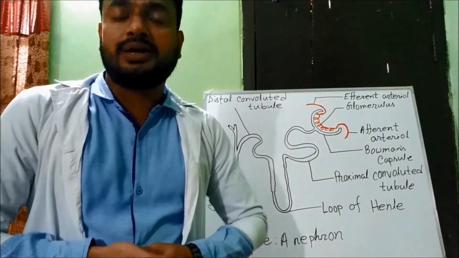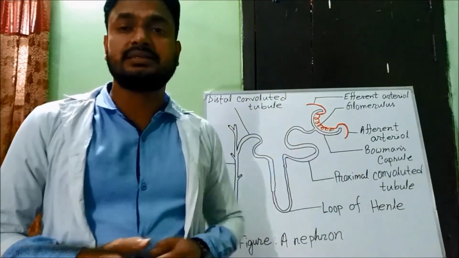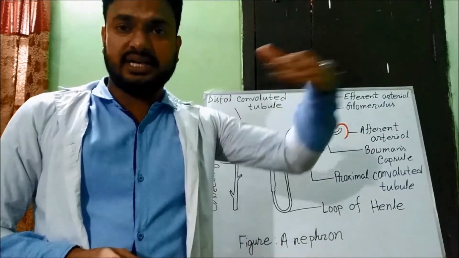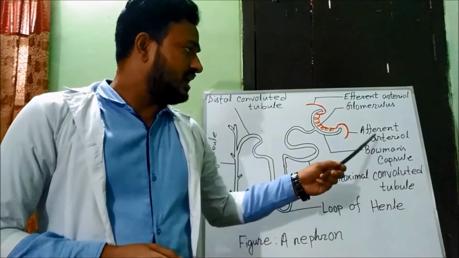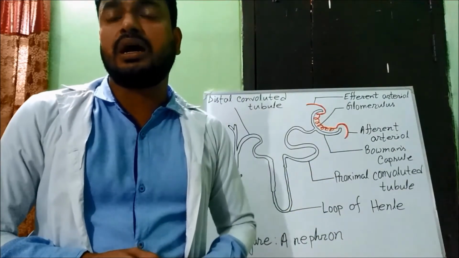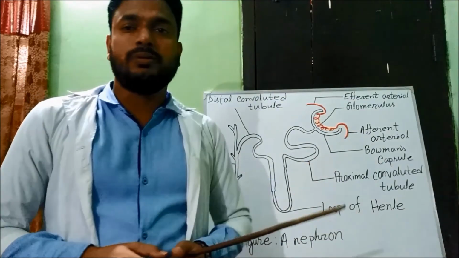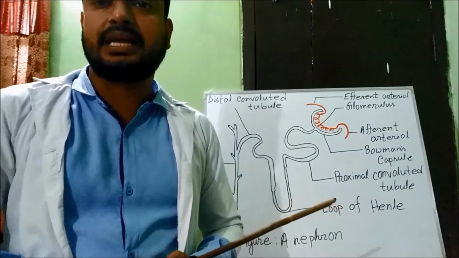There are two arterioles in a nephron: one is the afferent arteriole and another is the efferent arteriole. Afferent means enter, and efferent means outer. The afferent arteriole from the renal artery enters the capsule and breaks into about 50 capillaries.